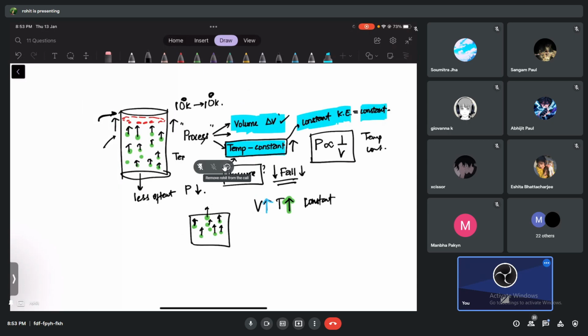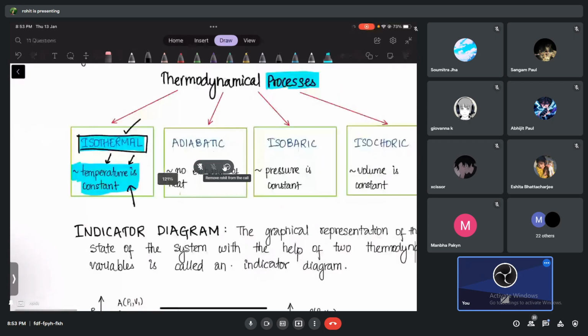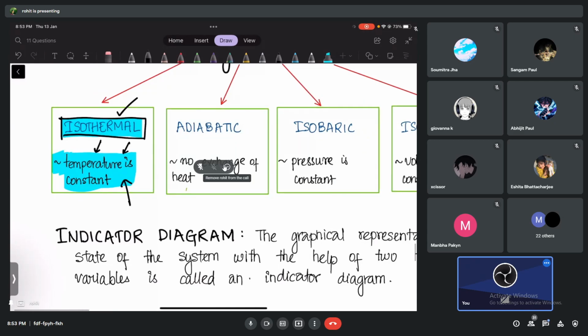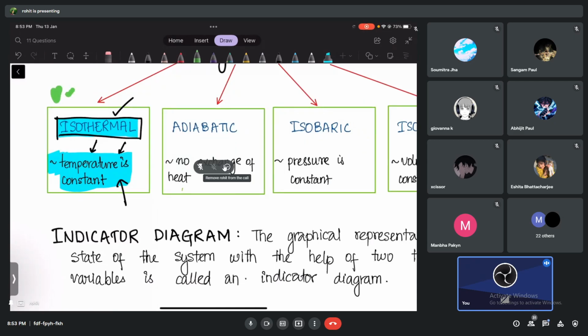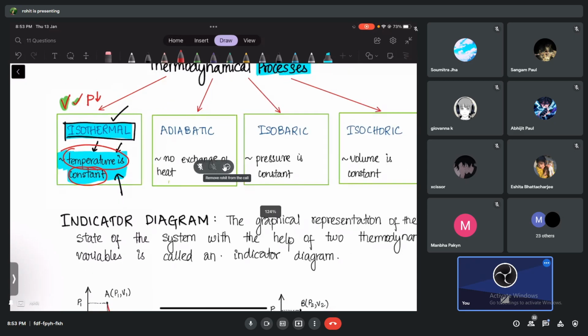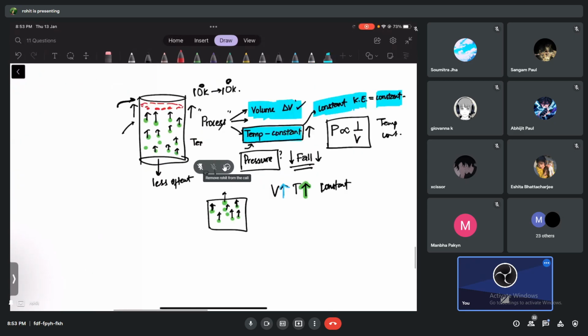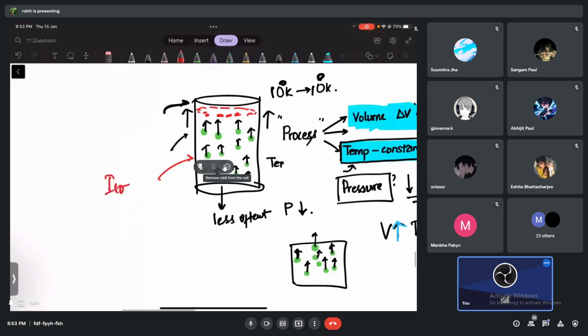Did you understand that the volume was changing? You saw that the volume was changing and the pressure was decreasing, but temperature is kept constant. This can happen. So we call it what? Isothermal process. In this case right now, I will call it isothermal expansion. That's the word we use. I think you can understand why we call it expansion, right?